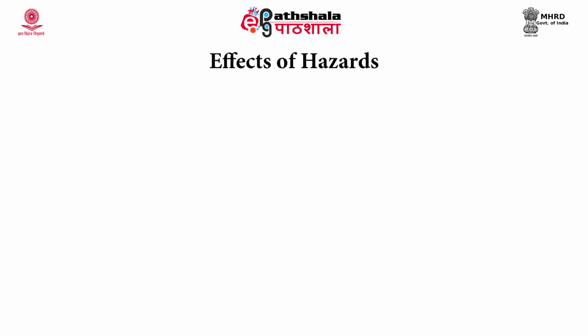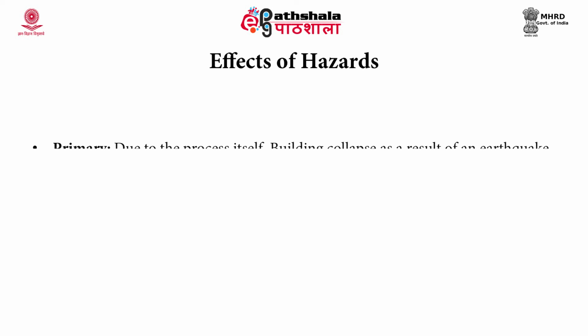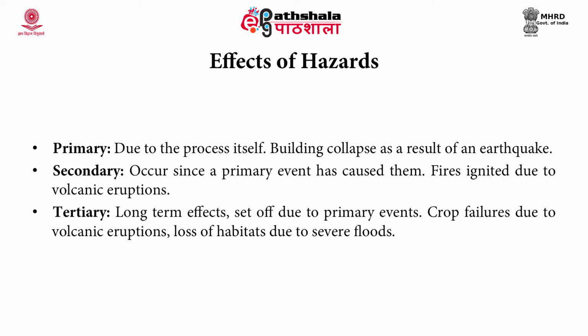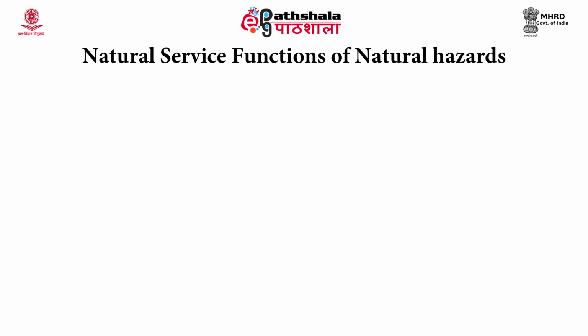The effects of the hazards can be primary, secondary and tertiary. Primary is due to the process itself, for example building collapse as a result of an earthquake. Secondary, because the primary event triggers the secondary event to occur. Tertiary effects are long term effects set off due to the primary events, such as crop failure due to volcanic eruption and severe loss of habitats due to severe floods. Now, so long we have been discussing the natural hazards and the effects that they cause, and also some anthropogenic hazards.